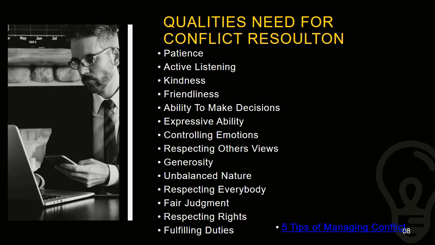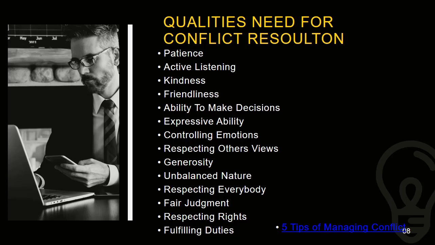Now emotions means what we feel. Sometimes the person who is talking to you may be speaking in a very aggressive manner and giving out his thoughts. At that moment, you cannot lose your control. You have to be a very self-controlled person who calms the person down and tries to understand what he or she feels. At the same time, if the person on the opposite side is crying or something, you can't get emotionally into it. You have to learn to pacify that person and tell them, okay, control yourself, and you also need to control yourself.